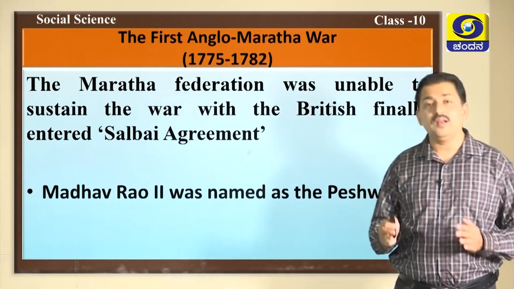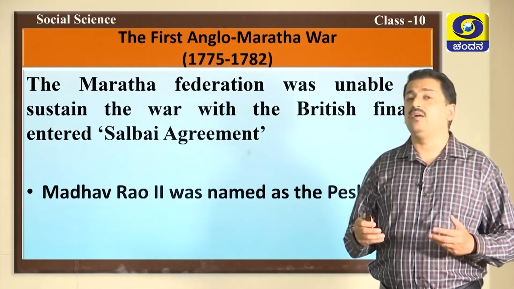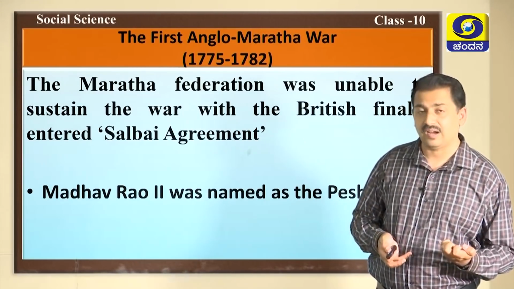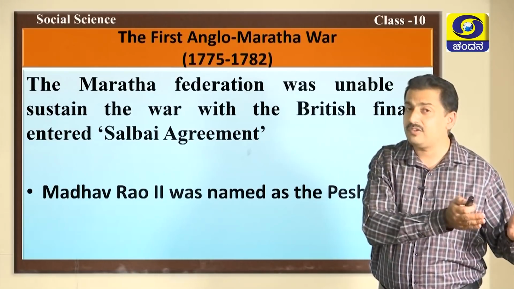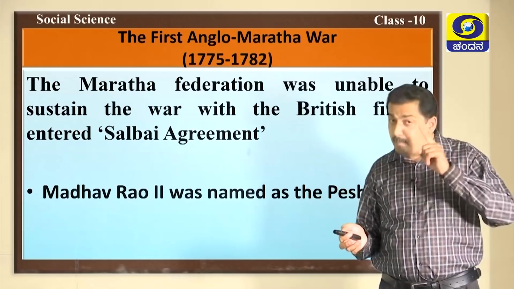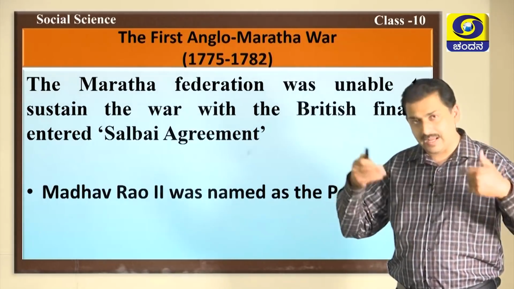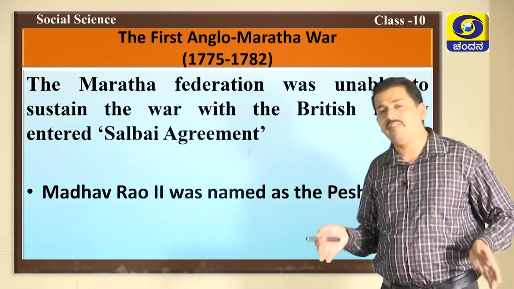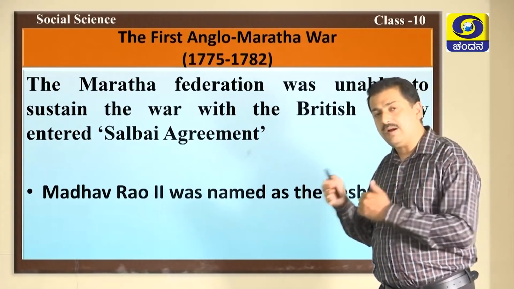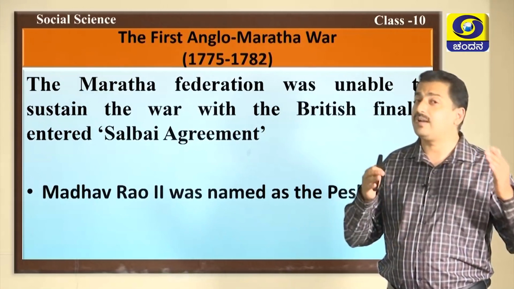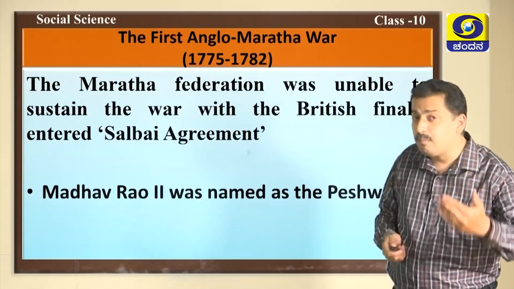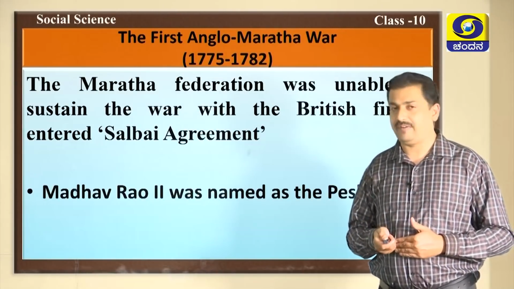In this way, the Maratha families which had disputes unnecessarily invited the British and gave them certain marketplaces. The first Anglo-Maratha war benefited the British rather than any of the Maratha factions. Madhavarao II became the Peshwa and Raghunatha Rao got the pension, and it was easy for the British to enter into the politics of the Maratha family.